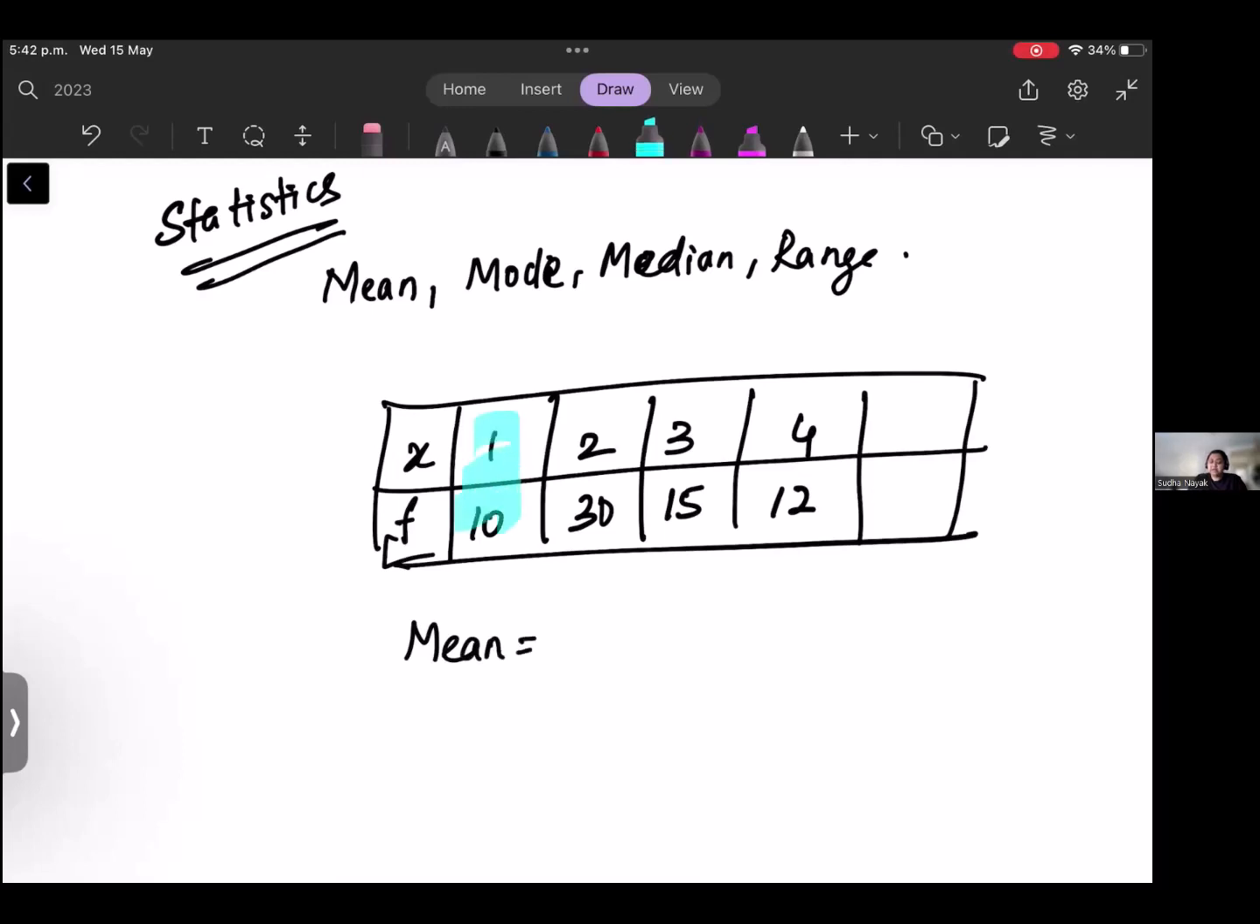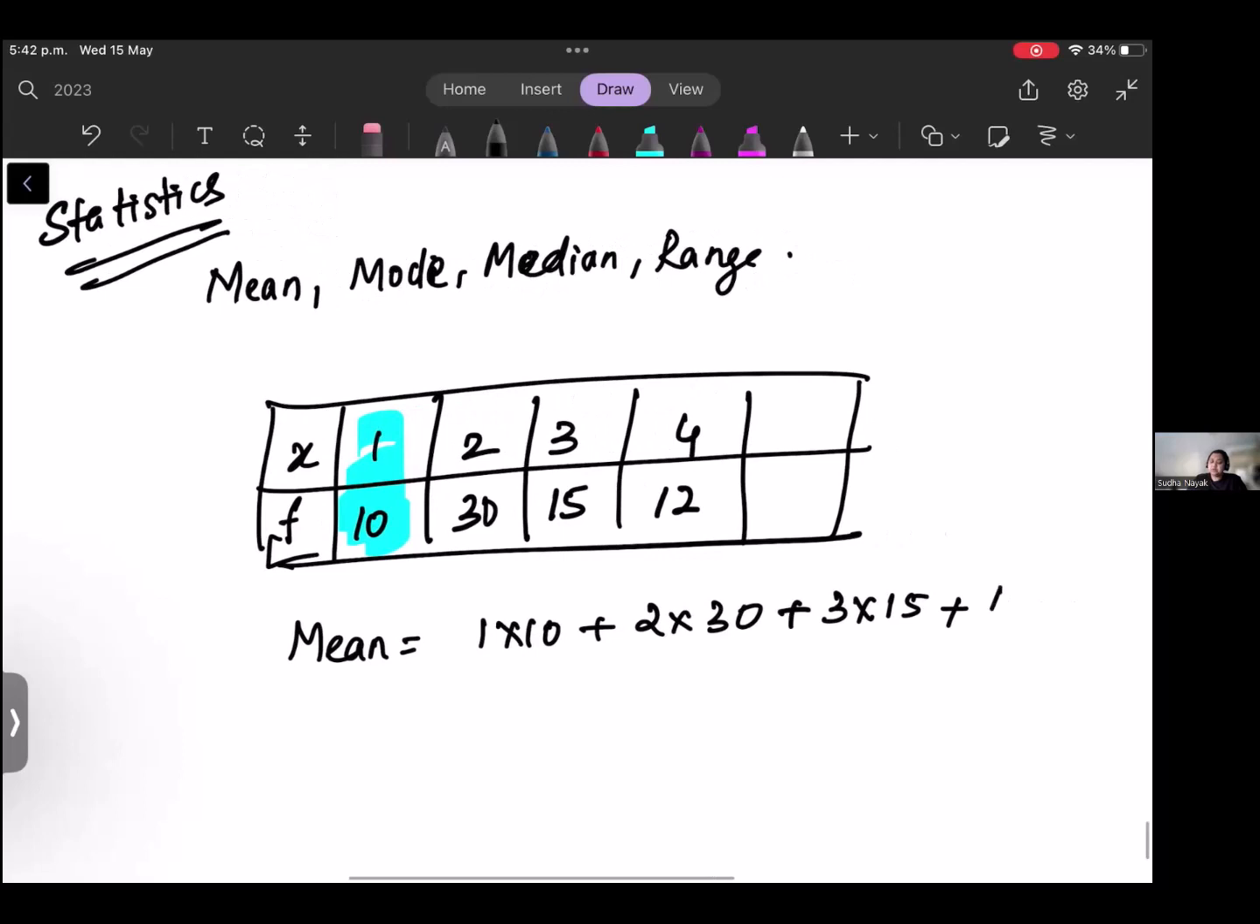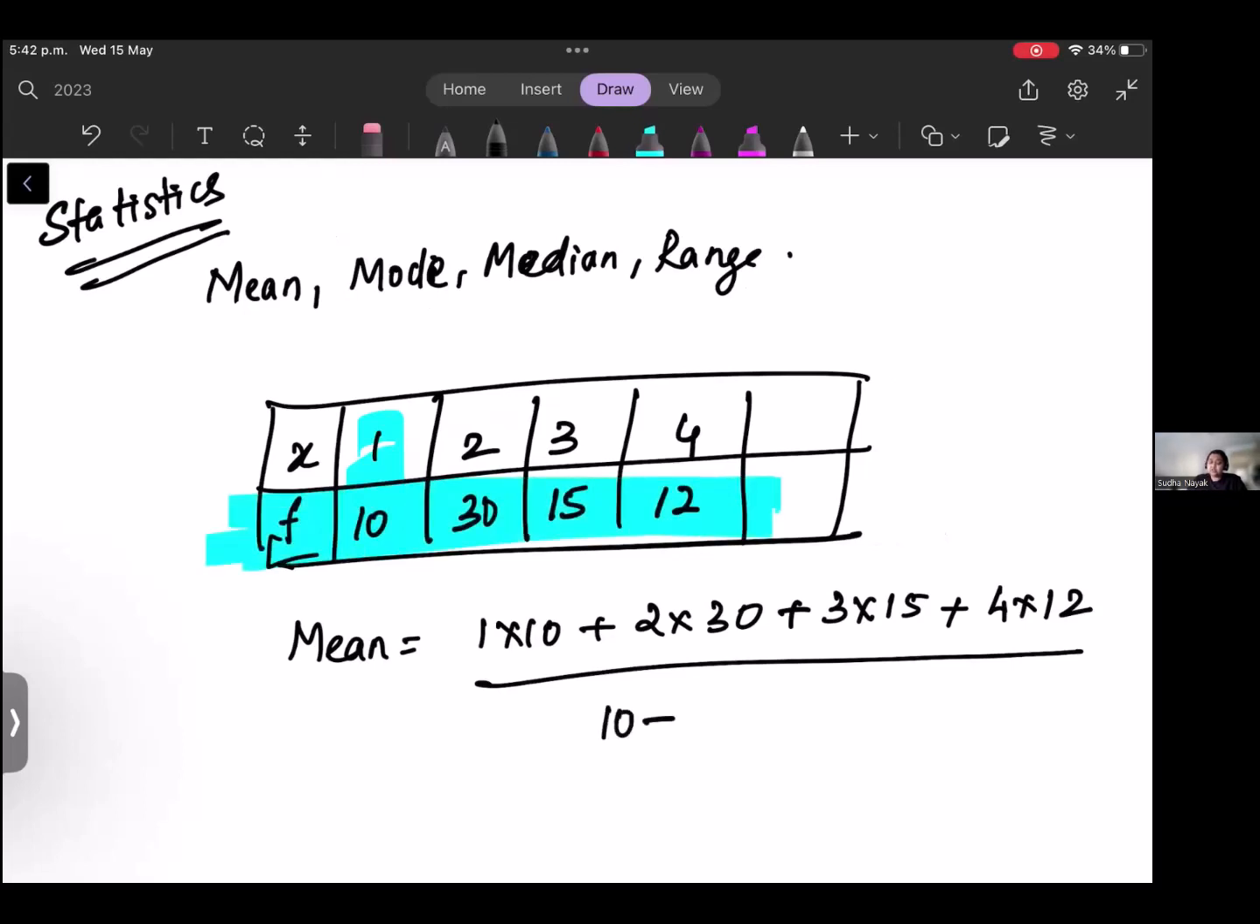First you multiply these two. Okay, 1 into 10 plus 2 into 30 plus 3 into 15 plus 4 into 12. Okay, divided by total frequency. This is what you need. Okay, you add everything together and then you find the total frequency, which is like 10 plus 30 plus 15 plus 12. Remember this. This is how you find the mean value.